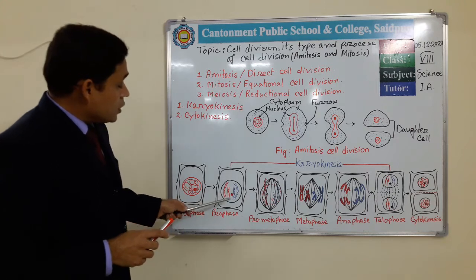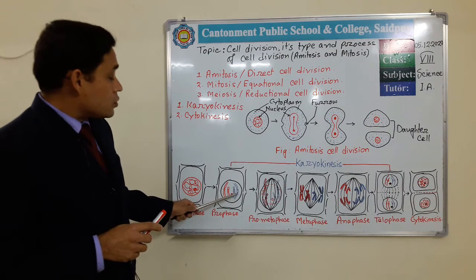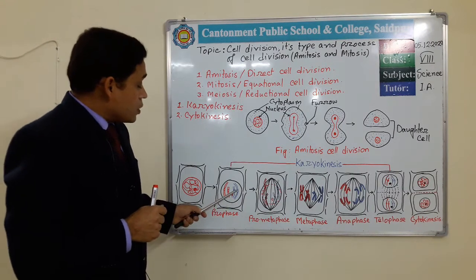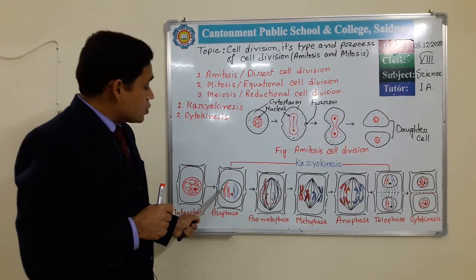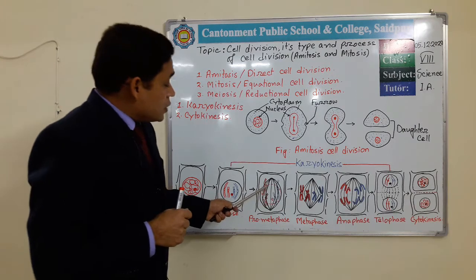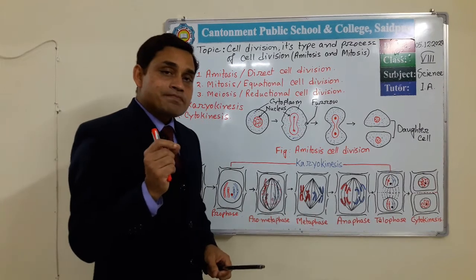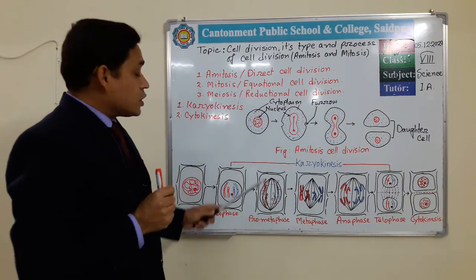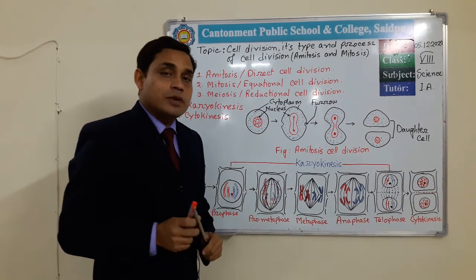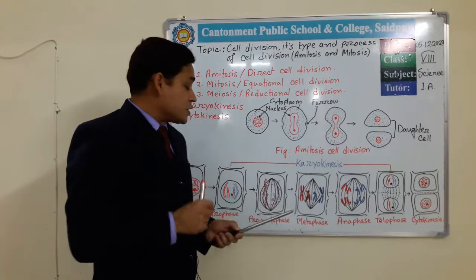Here in prophase we see 4 chromosomes. The chromosome duplicates but remains in a united condition, and with the help of the centromere the chromosomes get attached to the spindle fiber. The spindle fiber which holds the centromere is called the traction fiber. Clear? Not all the spindle fibers hold the centromere, only a few do.